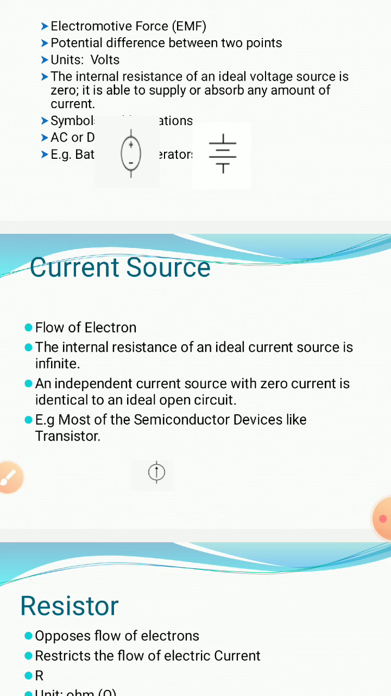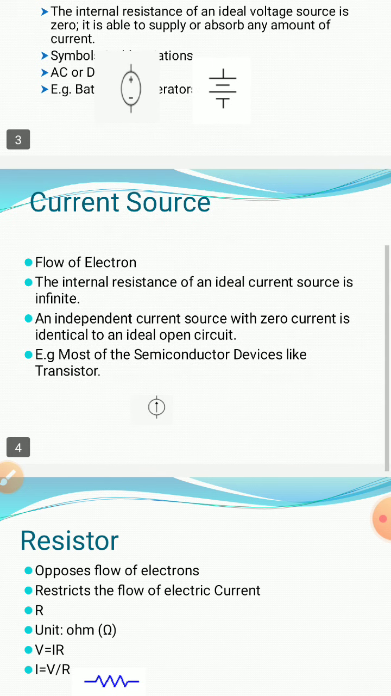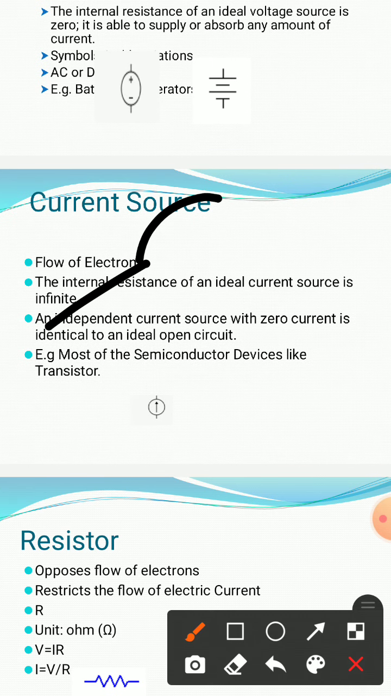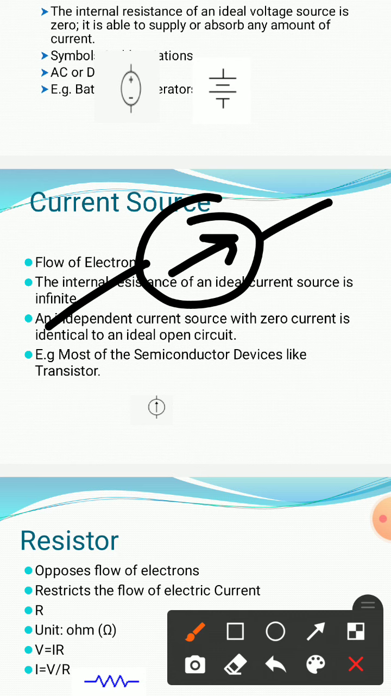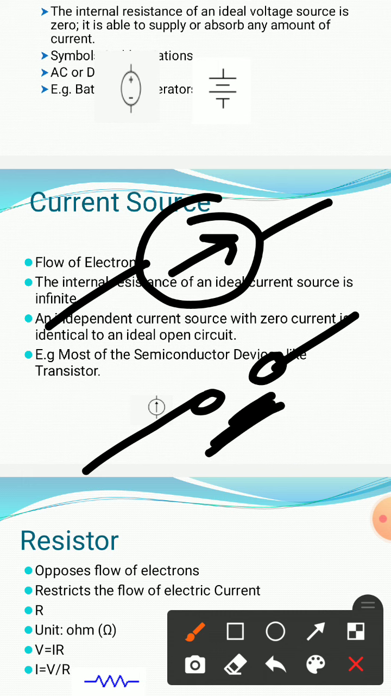The internal resistance of the ideal current source is infinite. An independent current source with zero current is identical to an ideal open circuit. That's why, if we want to write down the equivalent of any current source, we will represent it by an open circuit, because the internal resistance in this path is infinite.